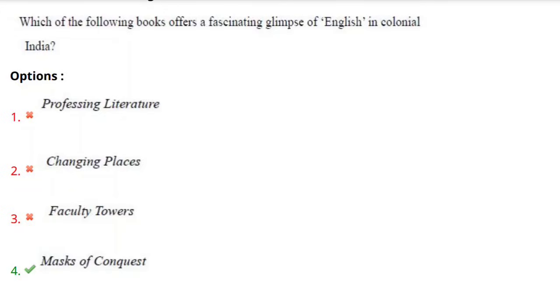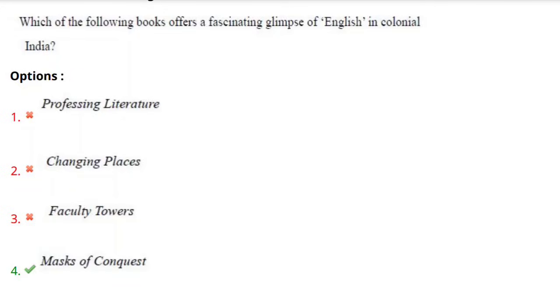How the Britishers used English as a tool to control and use their power in India, and also its political and cultural implications. These were discussed in this work, Masks of Conquest, written by Gauri Viswanathan.